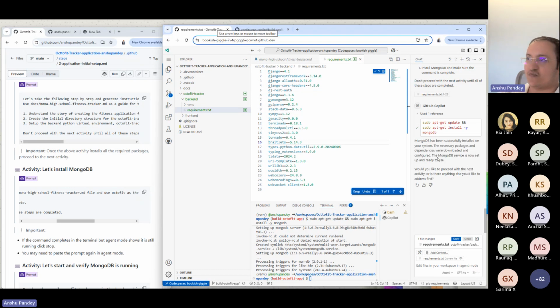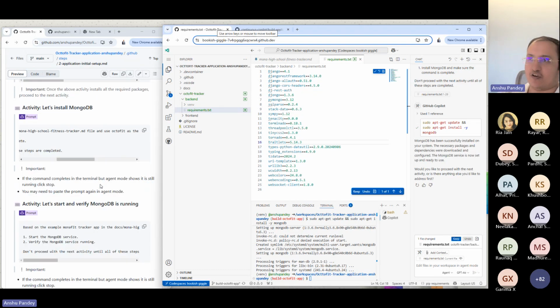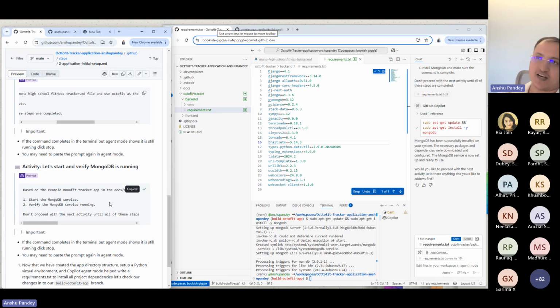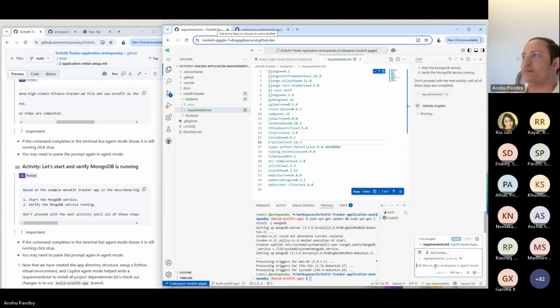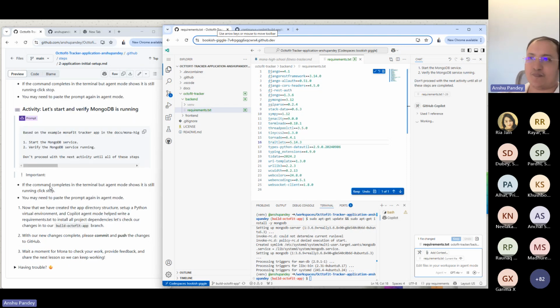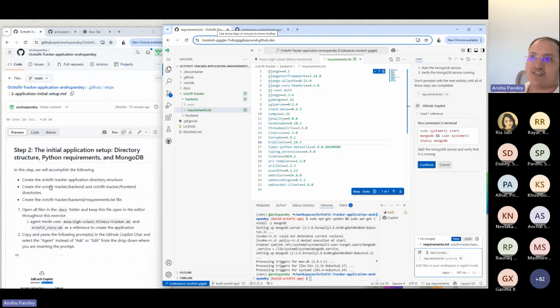It says MongoDB has been successfully installed. We can check whether it is up and running or not. So we can copy this prompt, start the MongoDB service, verify the service is running. So we can run this as well here. So we can check out, right? And done with step 2, right?